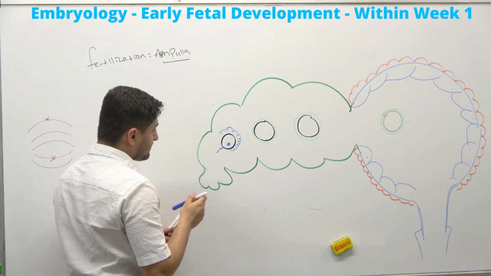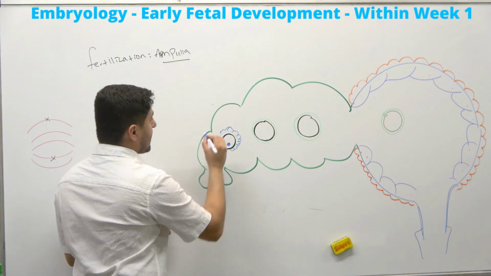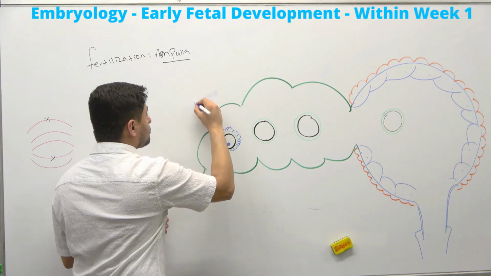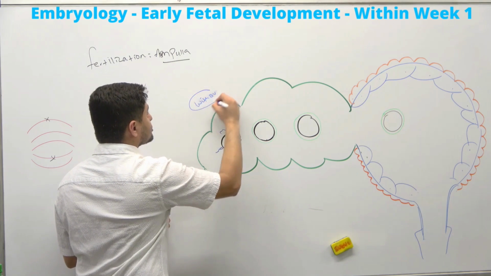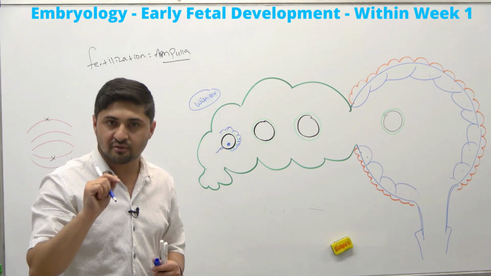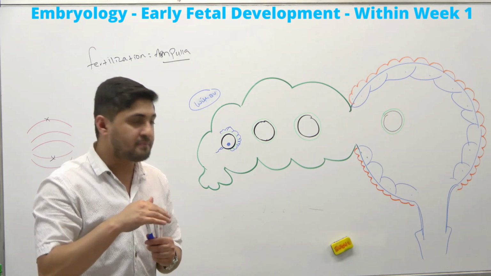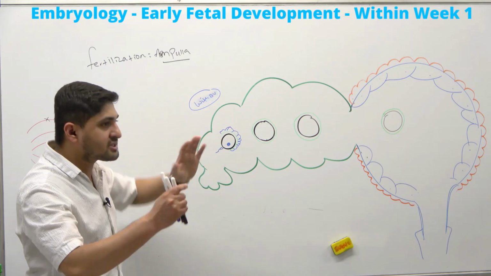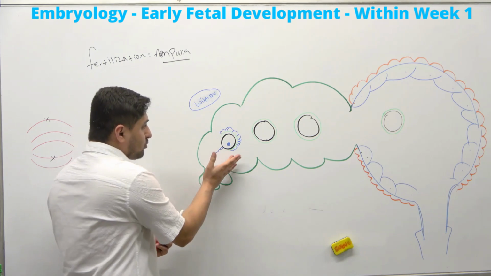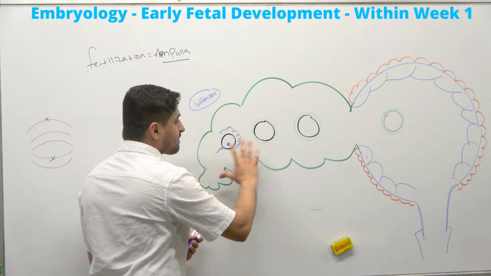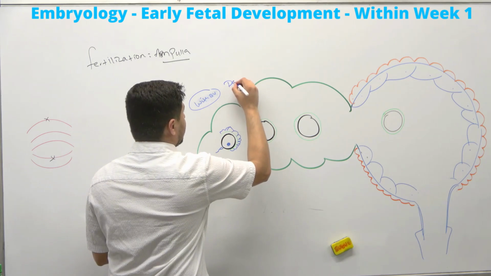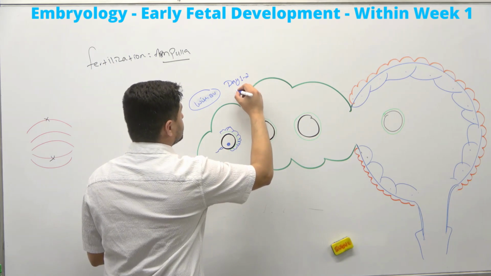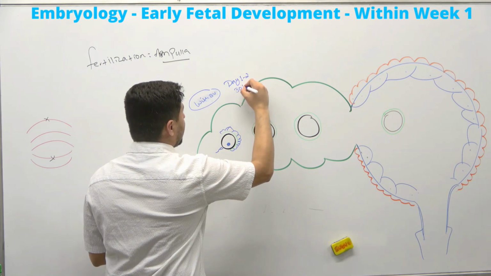But now, think about this. This is happening within 24 hours. As soon as the sperm penetrates the zona pellucida, that's where the fertilization begins, right? And this process takes place within the 24 hours. Then after 24 hours, basically from day 1 to 2 days, or sometimes we say 30 hours too, right?